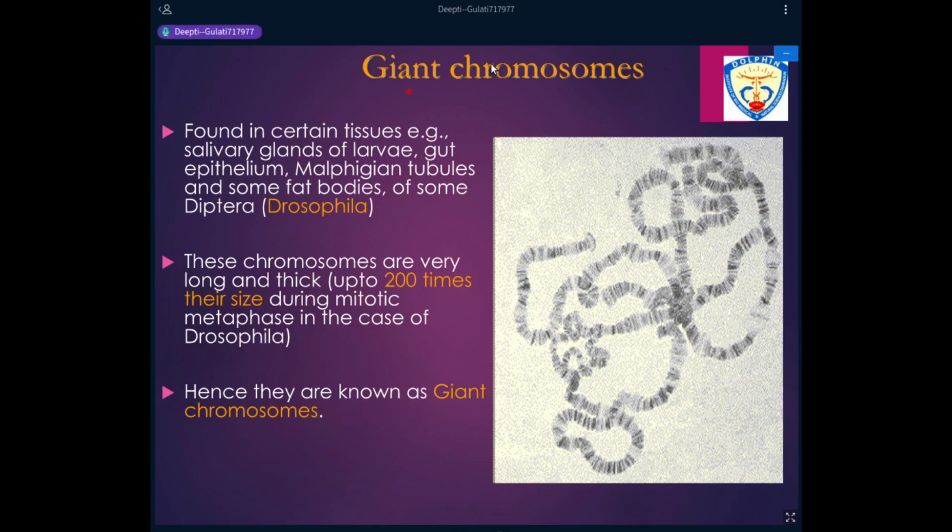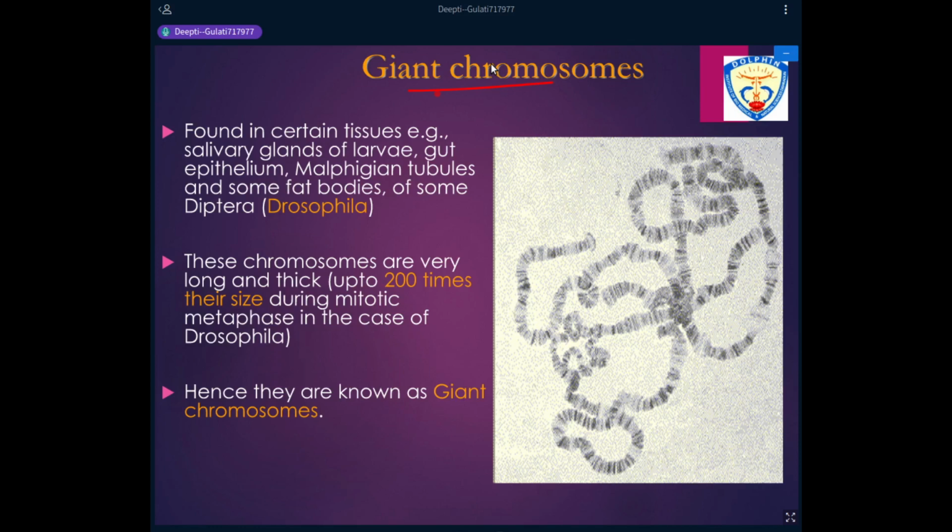Now next, there are certain organisms which have very large chromosomes, and these chromosomes are known as giant chromosomes. Giant because they are very big, very huge chromosomes, they are long and thick, and therefore they were named giant chromosomes. They are mostly seen in lower organisms.